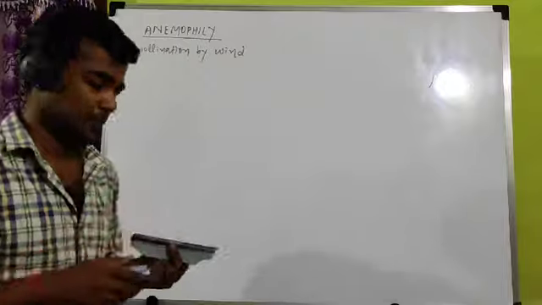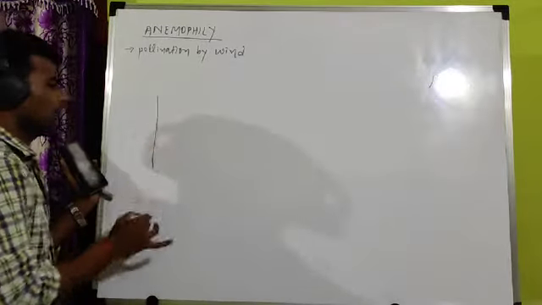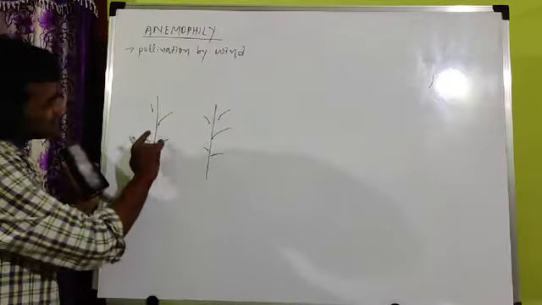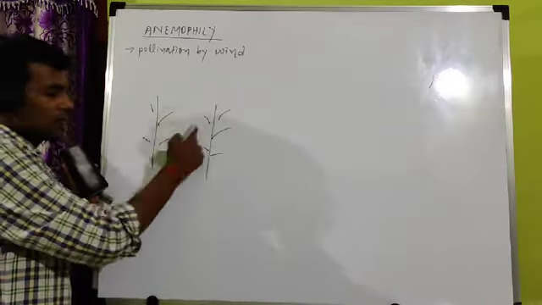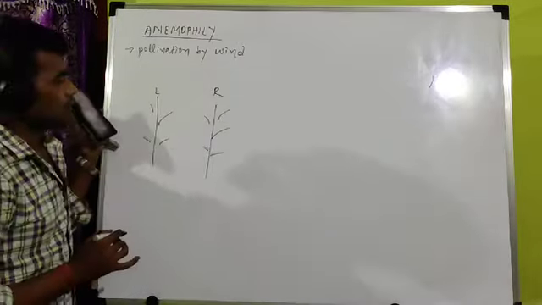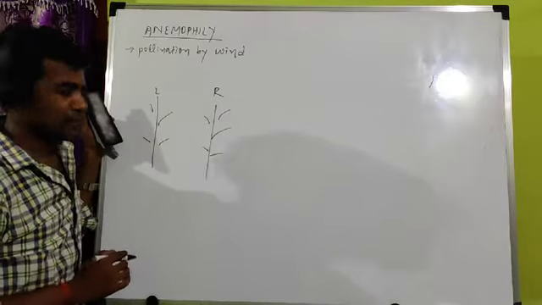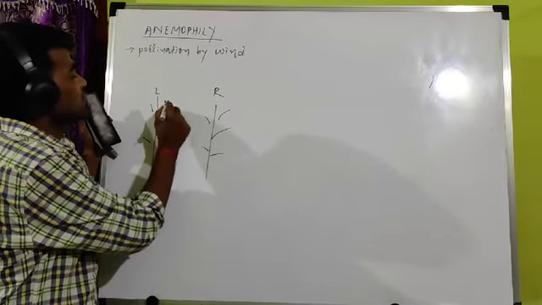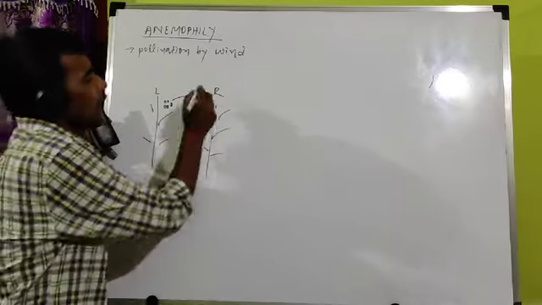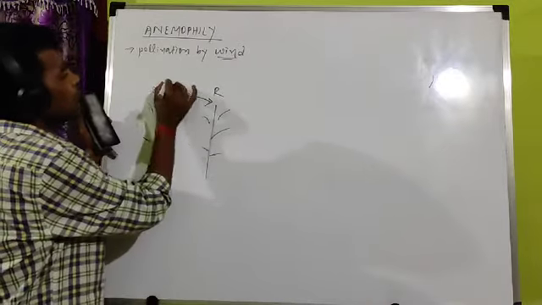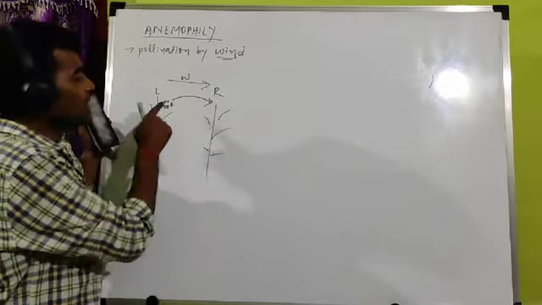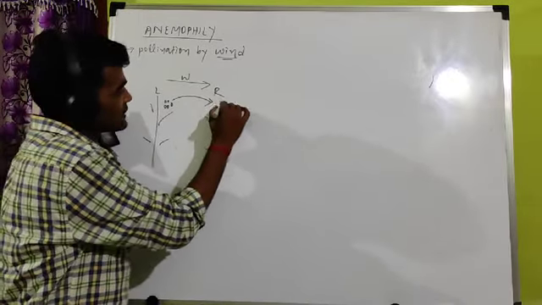Wind is random. For example, let two plants be there. This is one plant with a flower, this is another plant with a flower. This is the left plant, this is the right plant. If the two plants want to pollinate, the pollen grain produced by the left plant has to reach the right plant. So how will wind help? If wind flows from left to right, then the pollen grain can reach the right plant and pollination takes place.